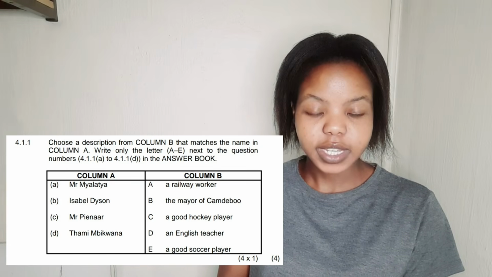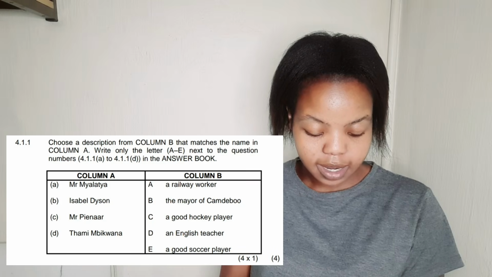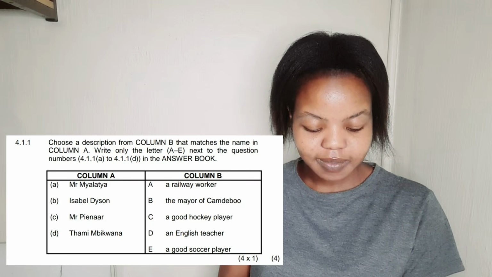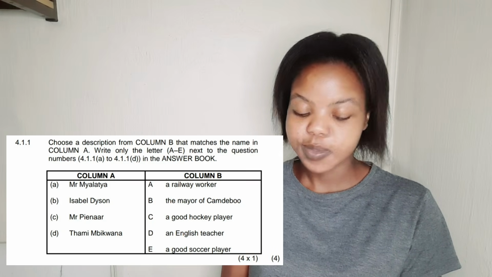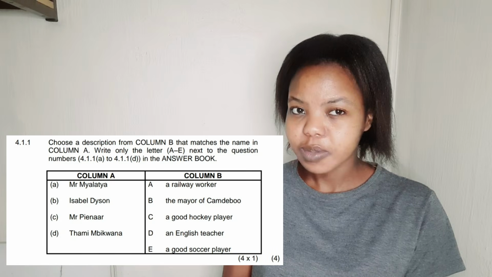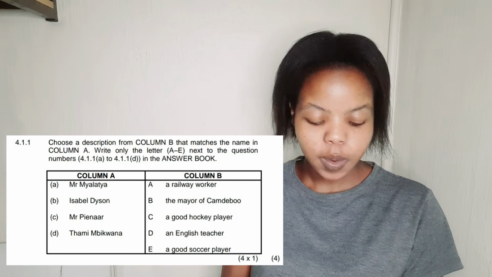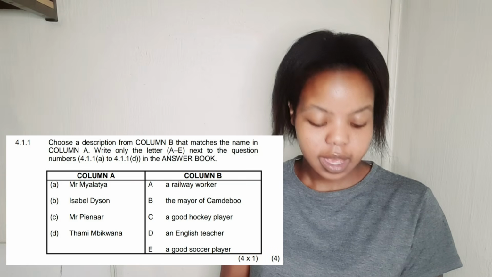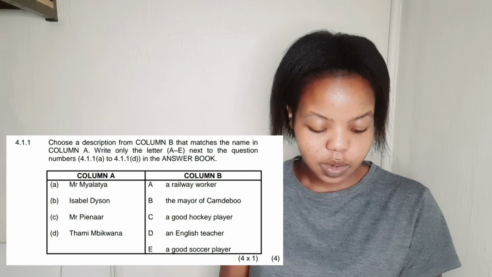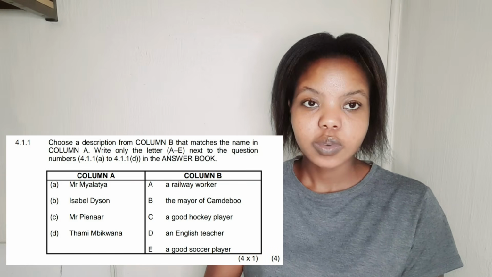And then lastly, D, we have Thami Mkhwanazi. What was he? A railway worker? No. The mayor of Kambidu? No. A good hockey player? No. But he was a good soccer player. So D to E.